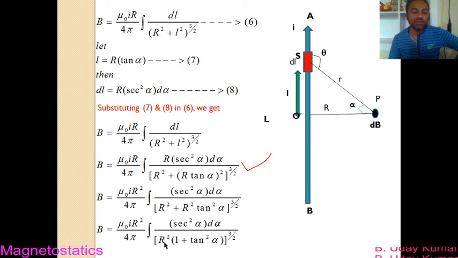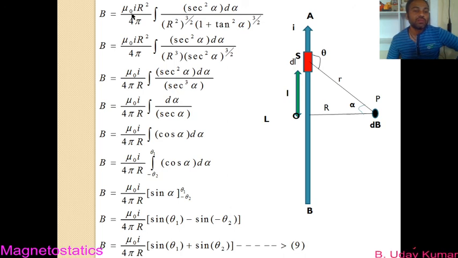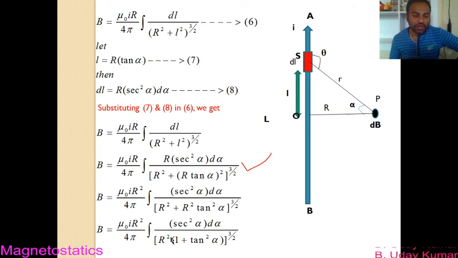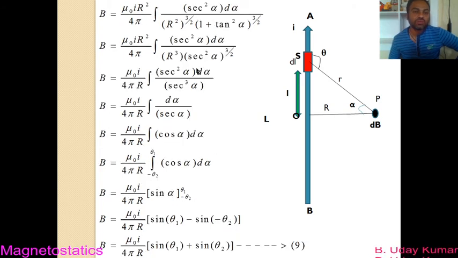Take it out. If I take it out, I get R square in brackets, 1 plus tan square alpha, to the power of 3 by 2. Now this R square can be taken out, but before taking it out there is a power term here, so that also you need to solve. So now this becomes mu 0 I capital R square by 4 pi. We have R square to the power of 3 by 2. That means R square has to be taken out of that bracket. If I do so, I get R square to the power of 3 by 2, and in the numerator we have secant square alpha d alpha, written as it is, and in the denominator we get 1 plus tan square alpha to the power of 3 by 2.